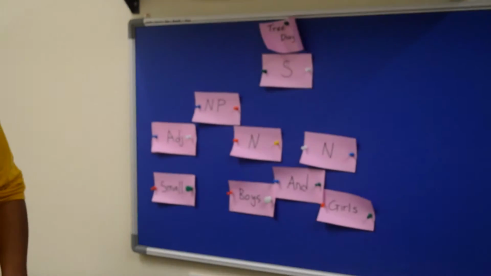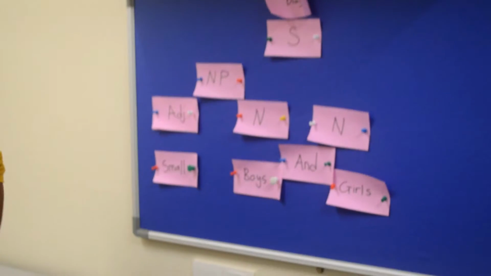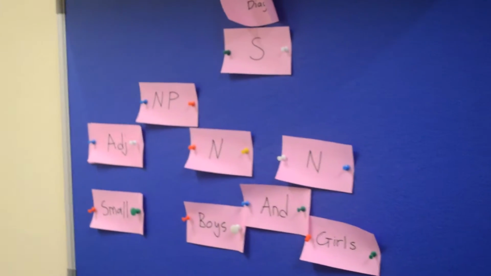Hello everyone. So we're moving to structural ambiguity. As we all know, ambiguity means having two or more meanings. In terms of structural ambiguity, we're talking about a structure or a sentence that has two or more meanings in it and can be interpreted differently.